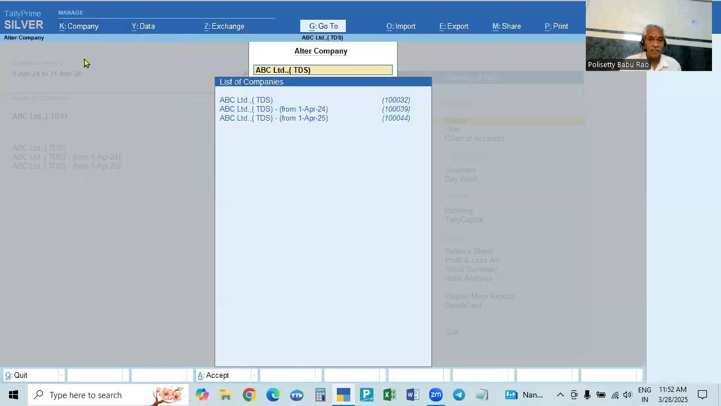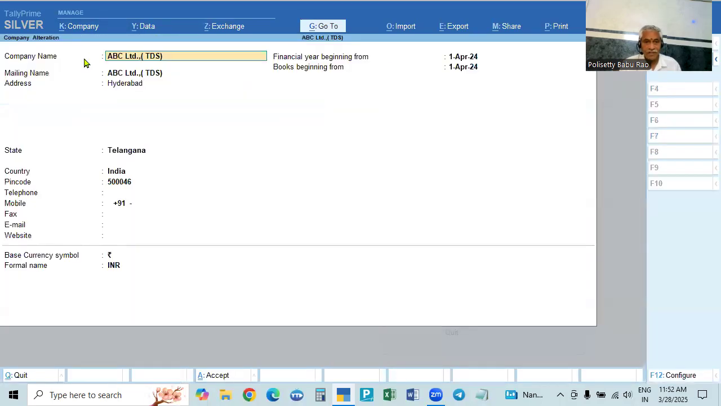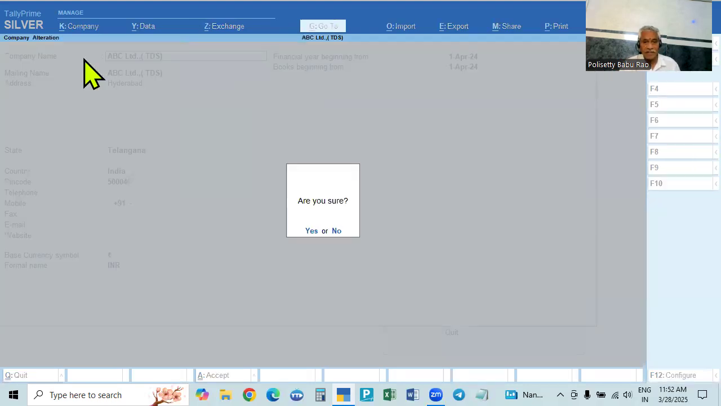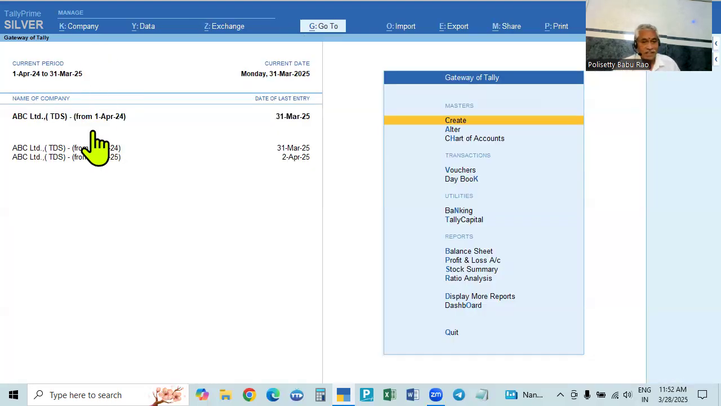Go to this one and select this one. So come to this one and press Alt D, delete the company. Yes, confirm. Okay, that's it. See, that is completed in this one only. These two. So what we do is